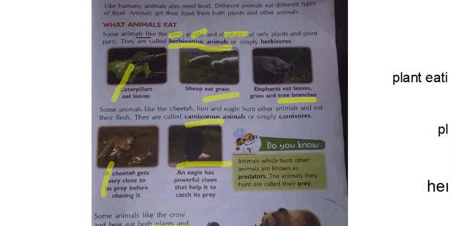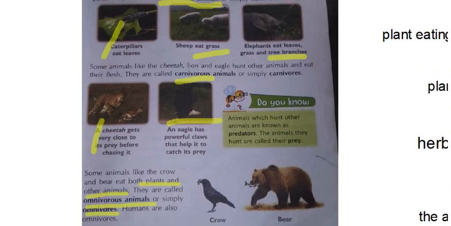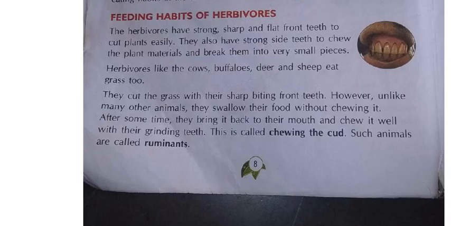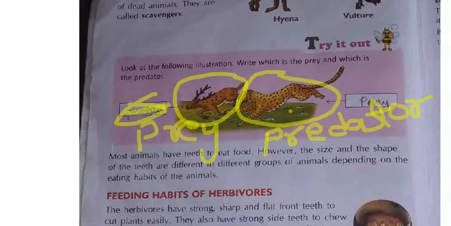Here I have given you one more example about predator and prey. Yesterday I told you these two terms. A predator is the big animal which goes and hunts another animal, and the animal which is taken as food is called the prey. Such animals are called carnivorous. The bigger animal is the predator and the one it takes as food is the prey.